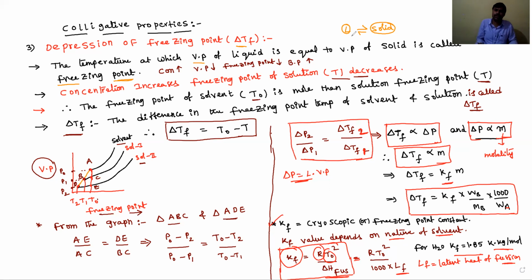Let's see the next, the fourth important colligative property, which is osmotic pressure. Before discussing osmotic pressure, we first need to discuss what osmosis is. After that we will discuss osmotic pressure. Okay, students, first we'll discuss osmosis. What is osmosis?